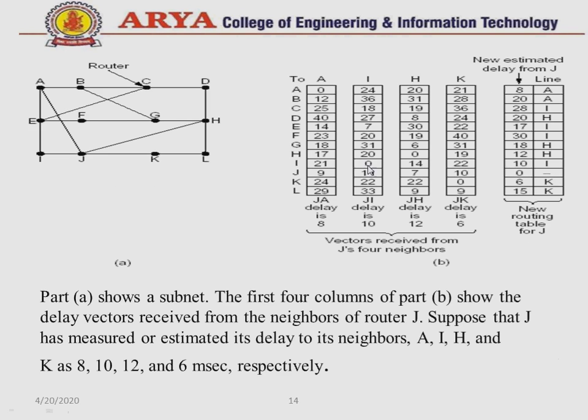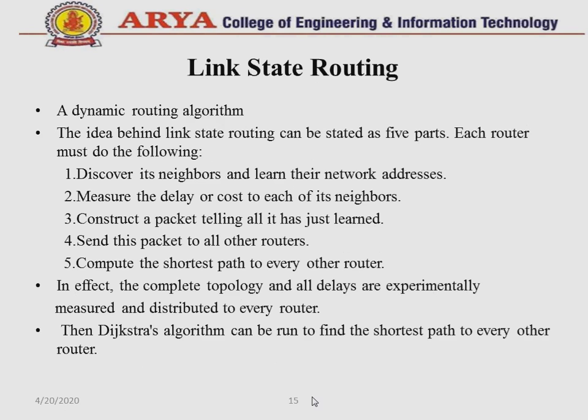Here you can see a path showing a particular subnet for which this calculation is done, and these are the tables which are continuously updated. In part B are the delay vectors received from the neighbors of router J, and suppose that J has measured or estimated its delay to the neighbors A, I, H and K as 8, 10, 12 and 6 milliseconds respectively.